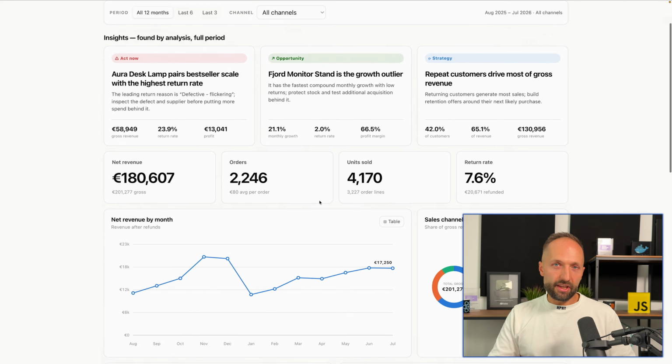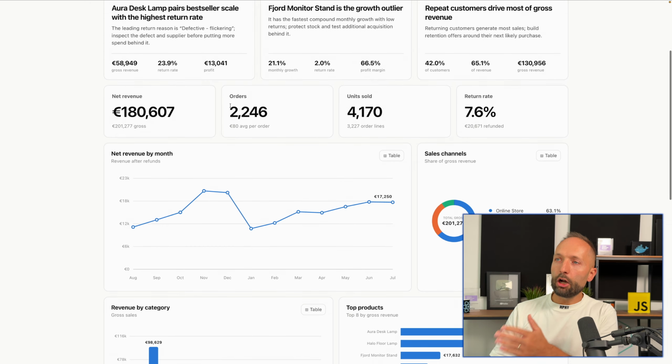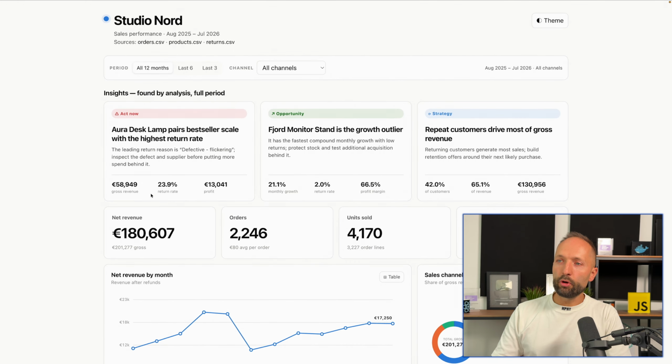And I don't want to dive into that dashboard because, as mentioned, you can make this as detailed as you want to. But now comes the crucial step in here. This is all give or take. I cannot see any data behind those numbers. How is this revenue derived? How are the orders calculated? What about my return rate? I have no idea how AI performed those calculations.